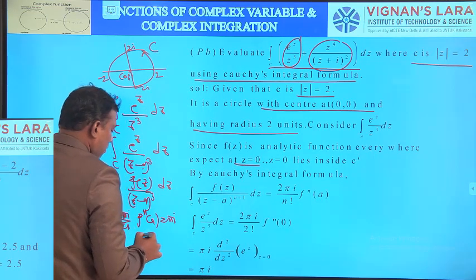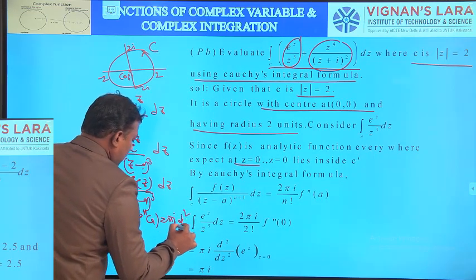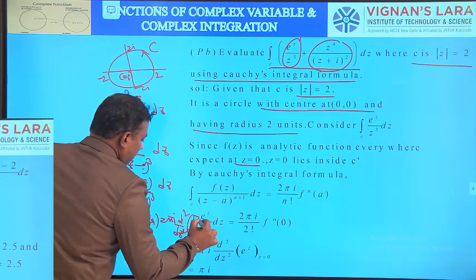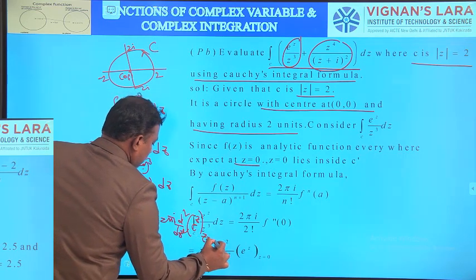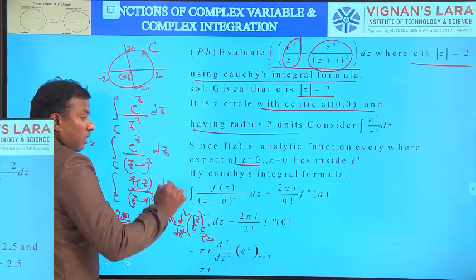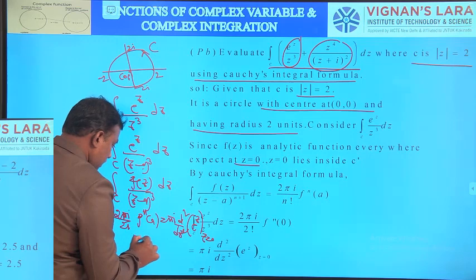In this case, f of z is e power z. The derivative of e power z is e power z, so the total value is pi i.